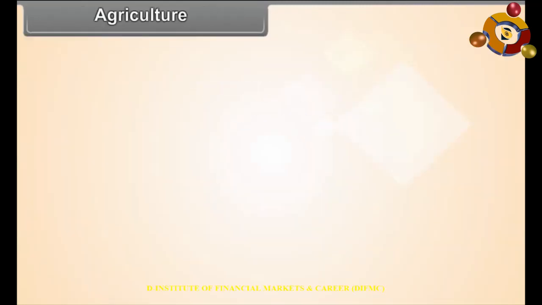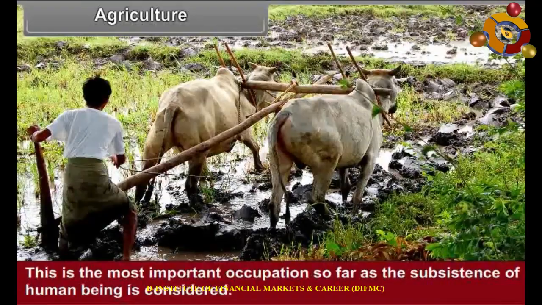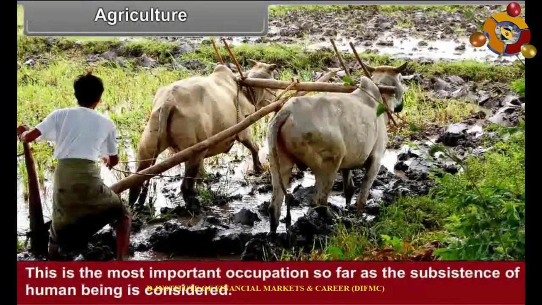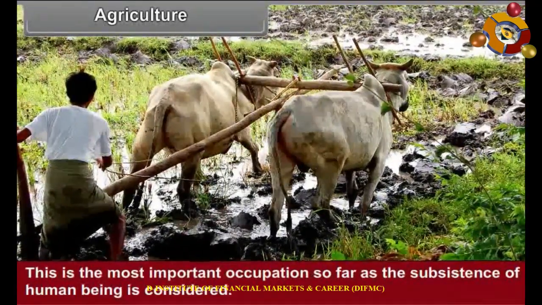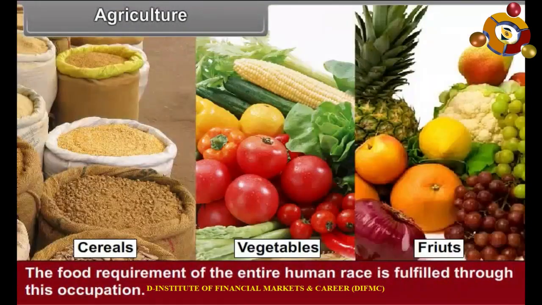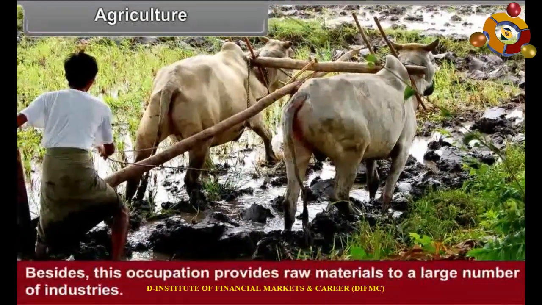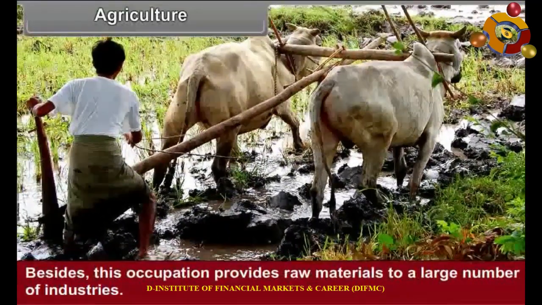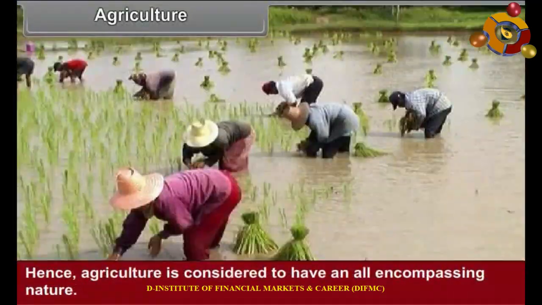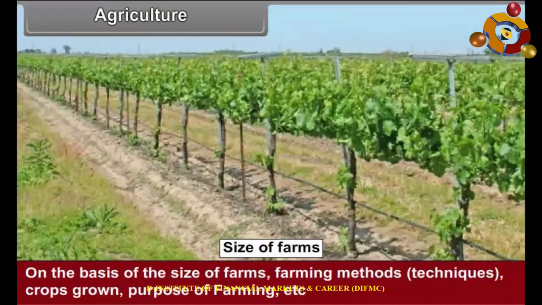Agriculture. This is the most important occupation so far as the subsistence of human beings is considered. The food requirement of the entire human race is fulfilled through this occupation. Besides, this occupation provides raw materials to a large number of industries. Hence, agriculture is considered to have an all-encompassing nature.